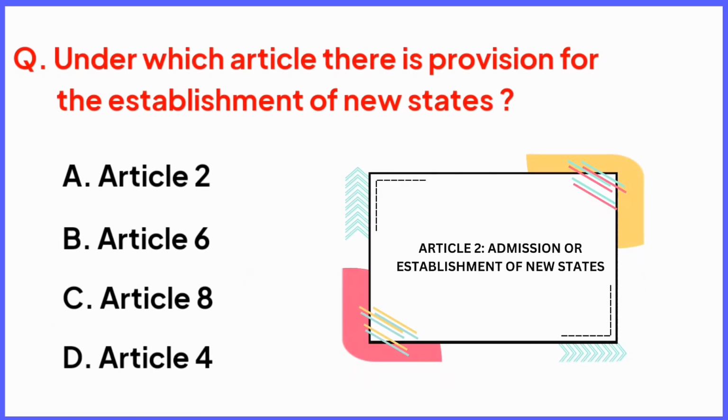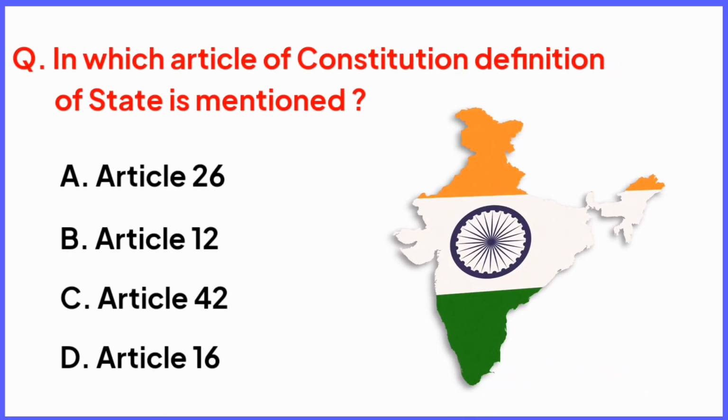Under which article there is provision for the establishment of new states? Right answer is option A, Article 2. In which article of Constitution definition of states is mentioned? Right answer is option B, Article 12.